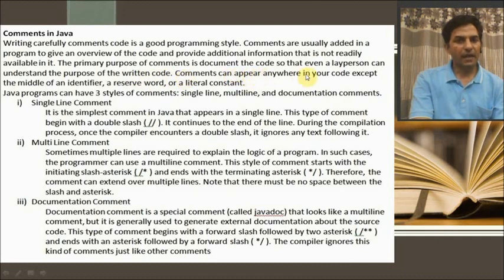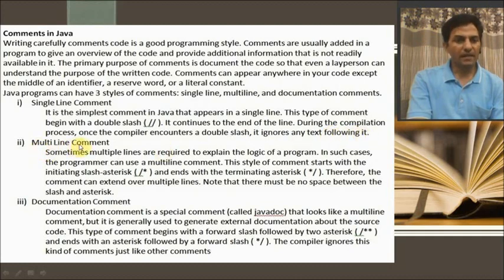Comments can appear anywhere in your code except in the middle of an identifier, a reserved word, or a literal constant. Now, a Java program can have three styles of comments, that is single line, multi-line, and documentation comments. First one, single line comment. It is the simplest comment in Java that appears in a single line. This type of comment begins with a double slash. It continues to the end of the line. During the compilation process, once the compiler encounters a double slash, it ignores any text following it.